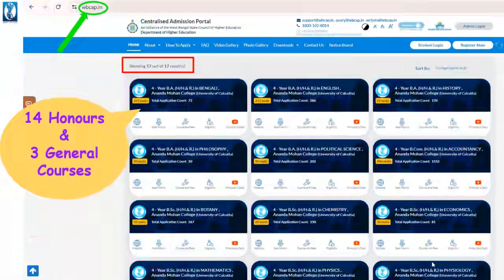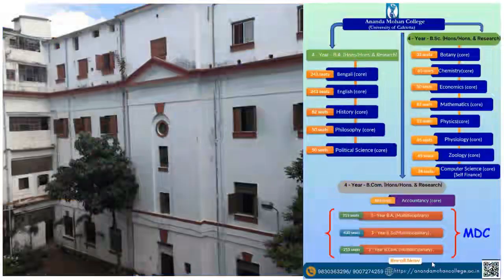Ananda Mohan College offers 14 honors and 3 general courses. The 4-year courses mean the honors courses and multidisciplinary courses mean the general courses. In BA courses, the subjects include Bengali, English, History, Philosophy and Political Science.